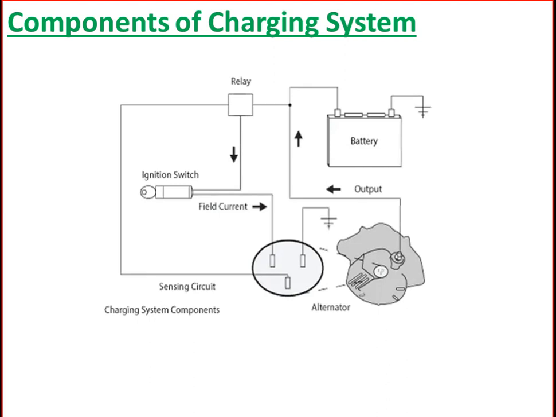The next part is the voltage regulator. The voltage regulator controls the alternator's power output. Though this device is often located in the alternator, it regulates the charging voltage that the alternator produces. It keeps the voltage between 13.5 and 14.5 volts to protect the electrical parts in the vehicle.